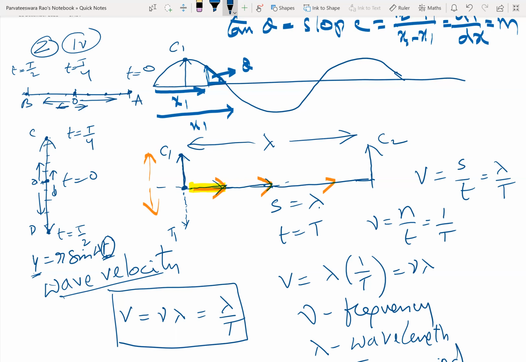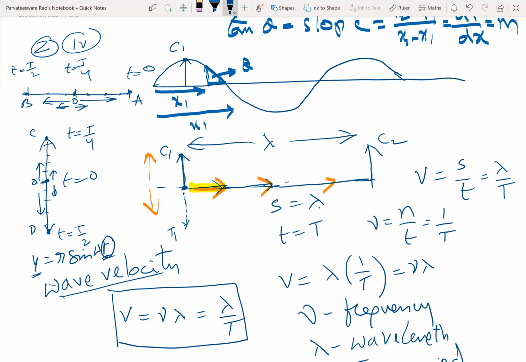Therefore, to know the state of vibration or oscillation of the particle, what is the meaning of state? State means vibrational or oscillational state. It means you will know whether the particle is at the mean position or extreme position, or is it in between? If so, is it to the left of the mean position or right of the mean position? That is called the state of vibration or oscillation of the particle.